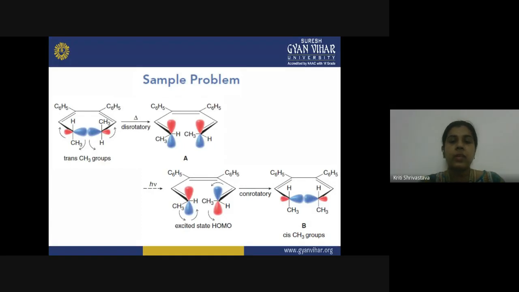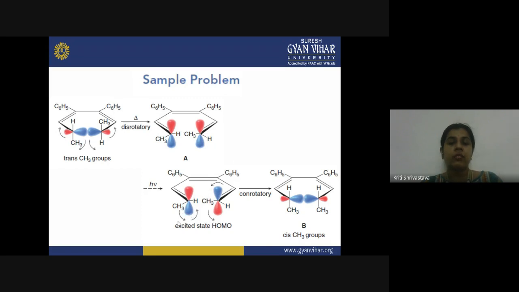So when you are providing the photochemical reaction, what will happen now? The symmetry of the terminal 2p orbitals will change, because now we are considering the excited state HOMO of the molecule. So when you are considering the excited state of the molecule, the HOMO will change and the symmetry of the two terminal p orbitals will also change. So now opposite rotation is required in order for a symmetry allowed overlap. Here you can see these two p orbitals have two different phases present on the same side of the molecule.